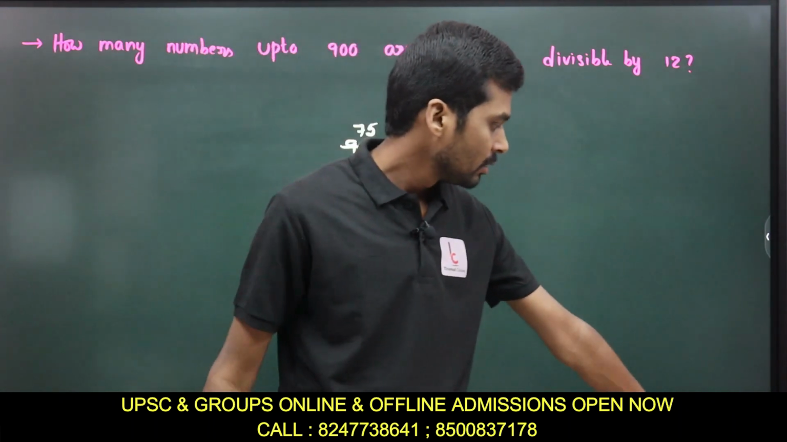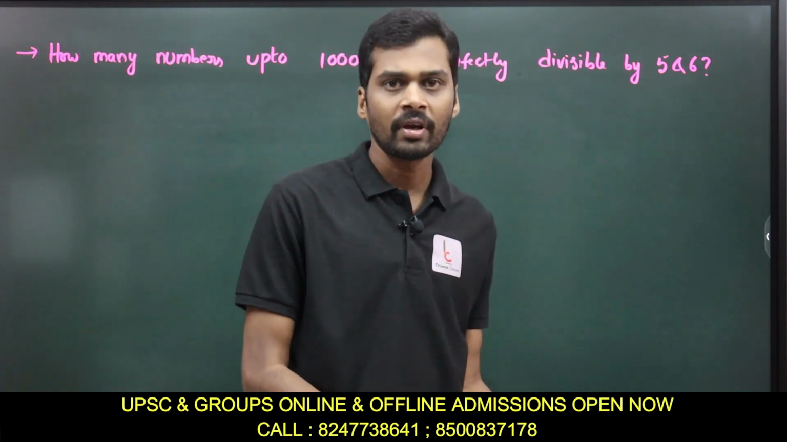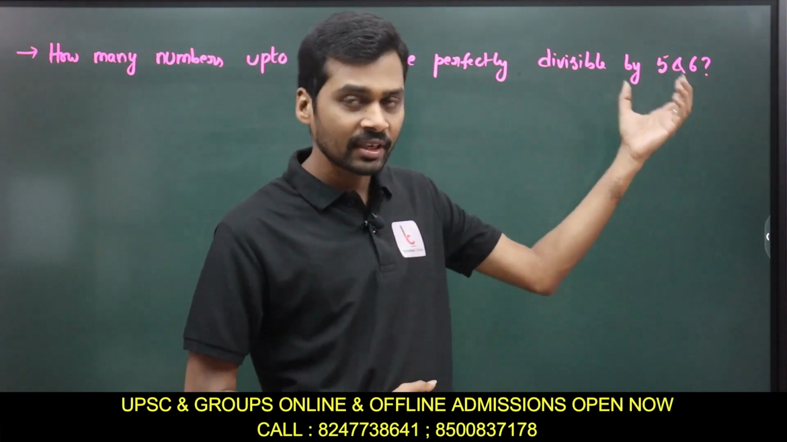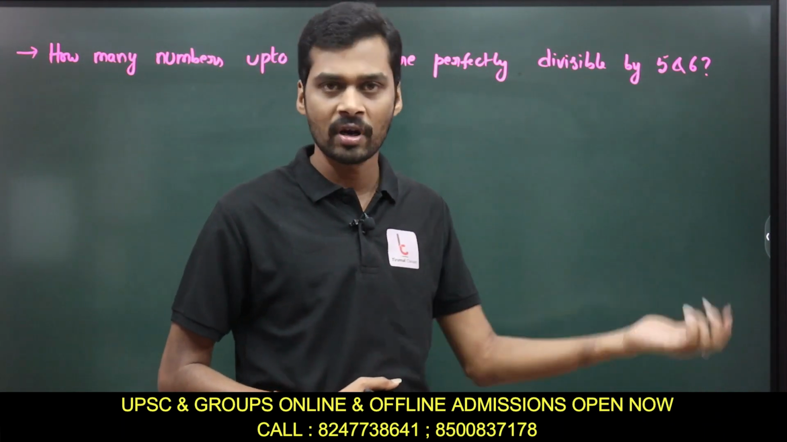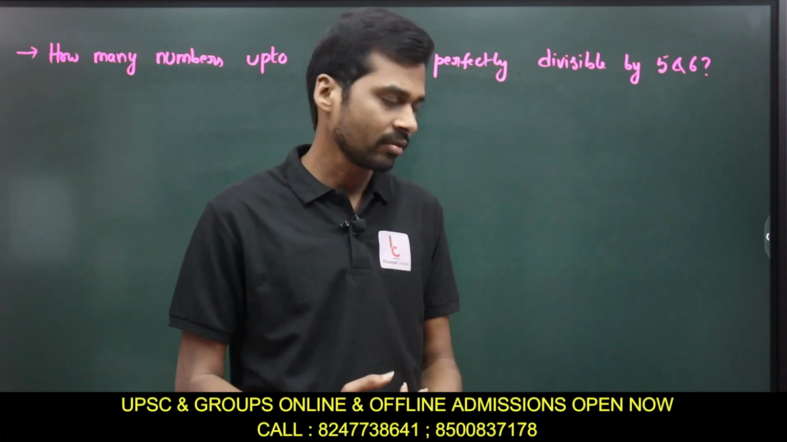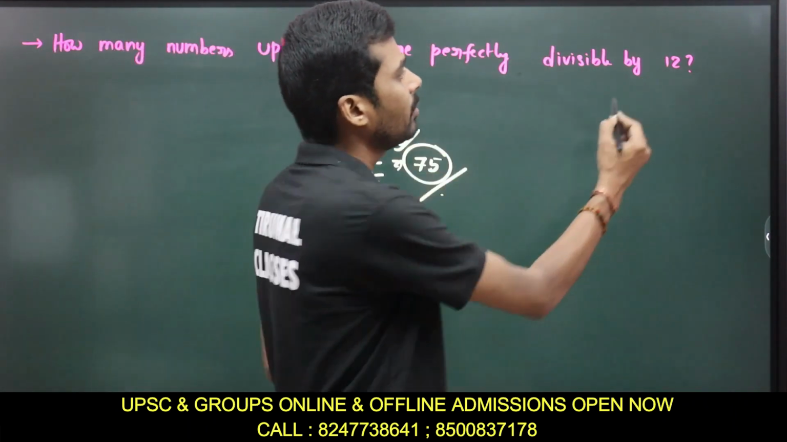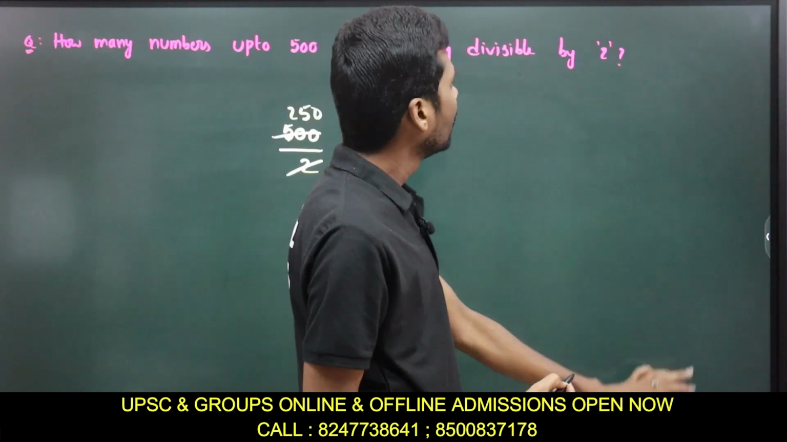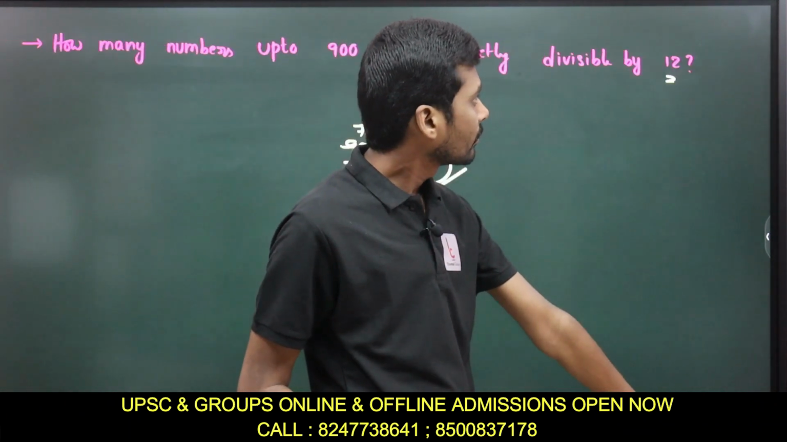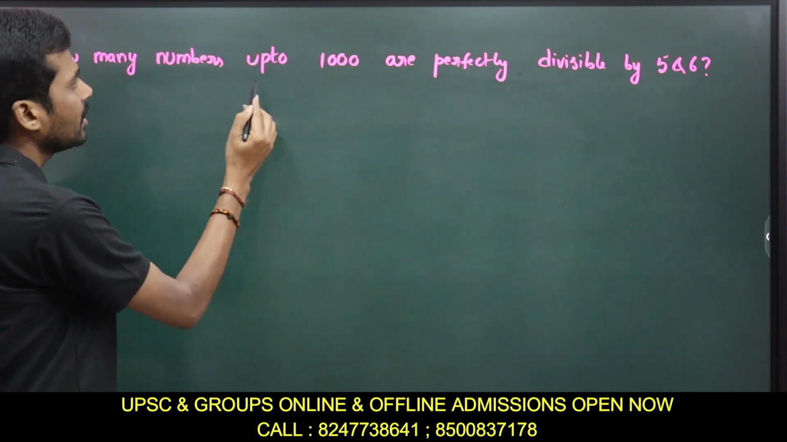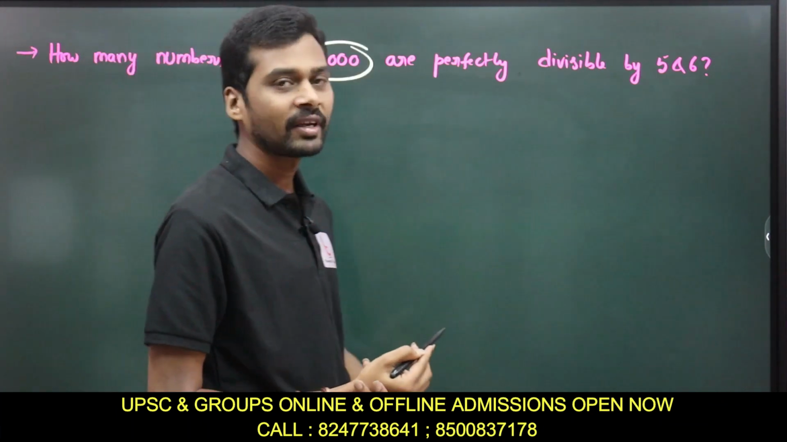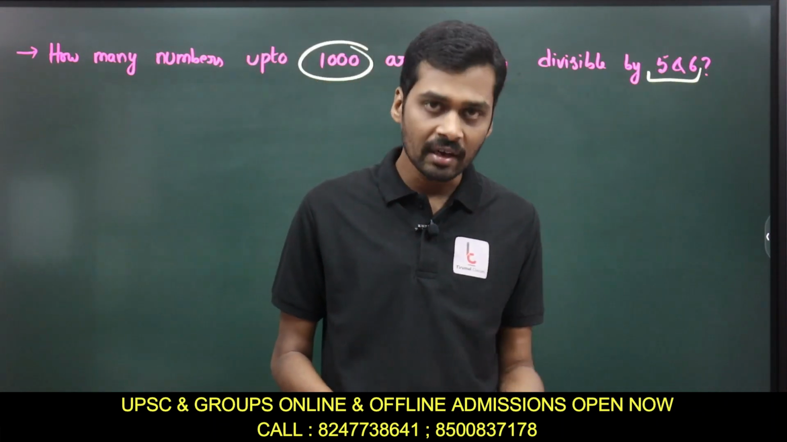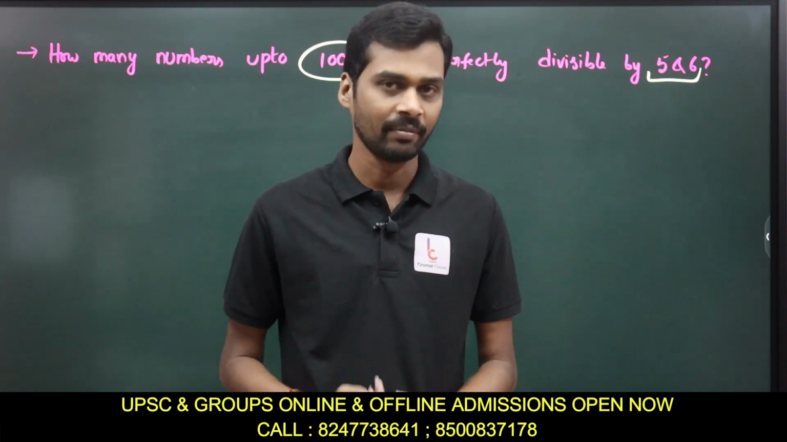Okay, is it clear? Now let's go to the next type, the same type of model in the same list. Instead of dividing by a single number, suppose I divide by two or more numbers with a condition of and. Then how do you find out? Up to the previous problem we were dividing by a single number, just checking that number. But if I ask how many numbers up to 1000 are perfectly divisible by 5 and 6, that means we are not dividing by a single number, we are dividing by multiple numbers.